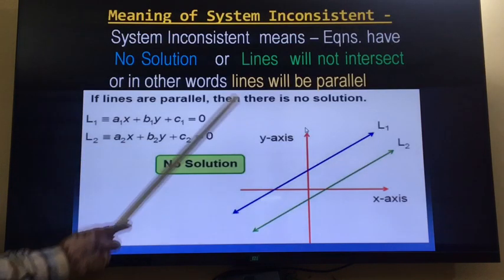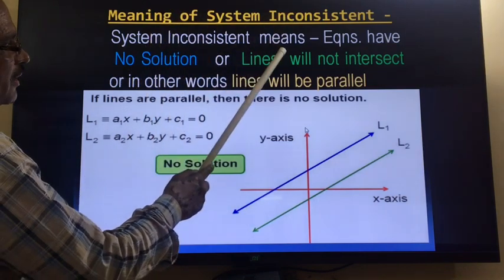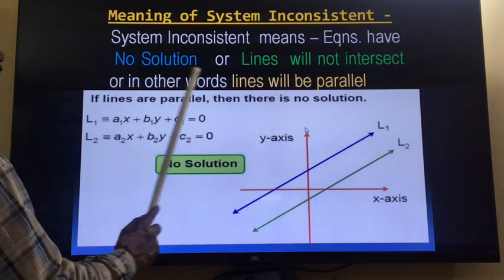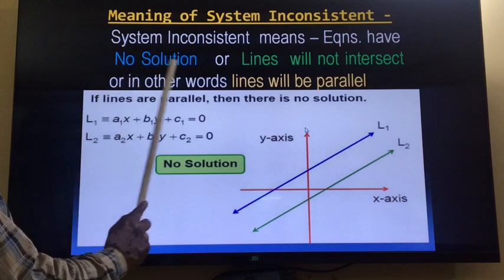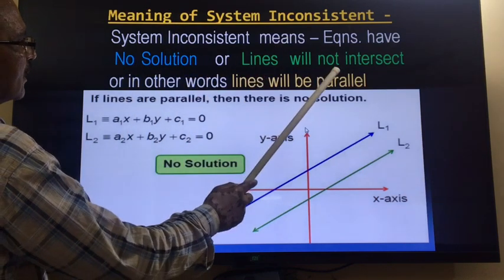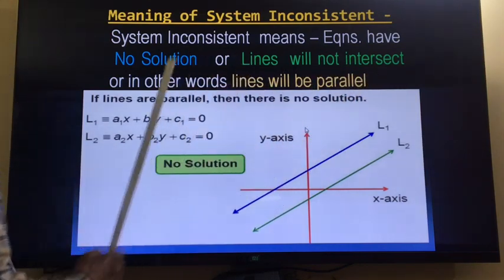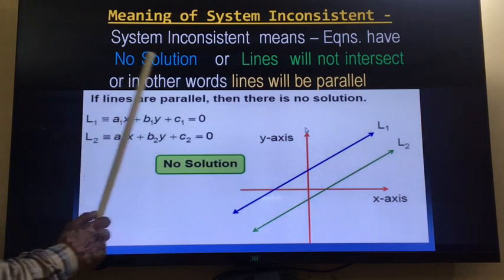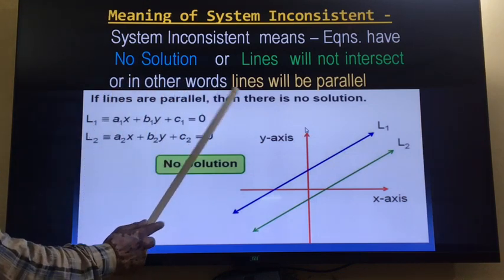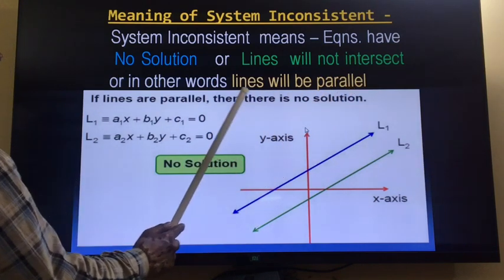Now the meaning of the system being inconsistent. System is inconsistent means the equations have no solutions. No solution means lines will not intersect. Or in other words, we can say lines will be parallel.